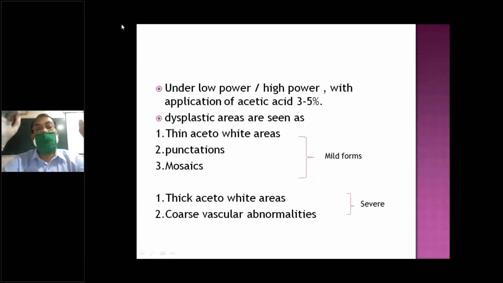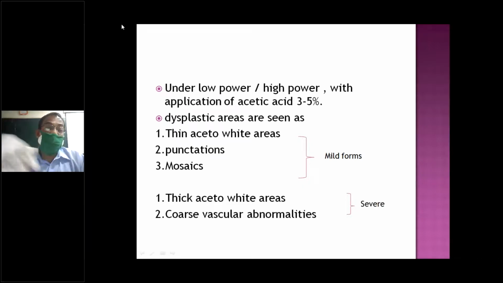So what we'll find is under low power magnification. What are the abnormal findings? Basically, it is abnormal vascular and terminal vessels of the cervix. When we are seeing all these things, you will apply acetic acid, and you can see the white area with magnification.